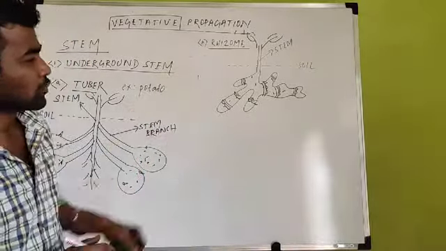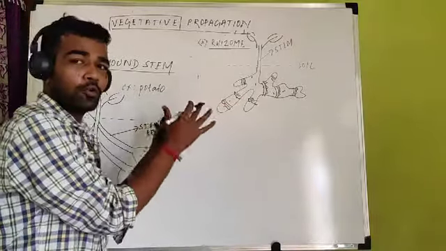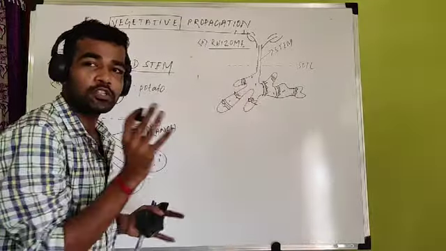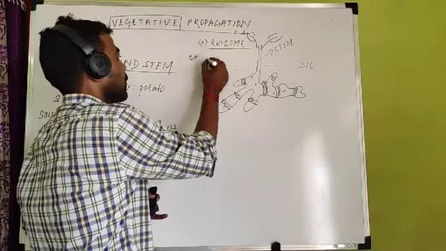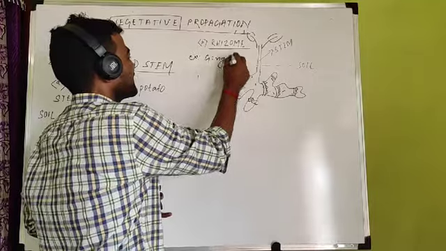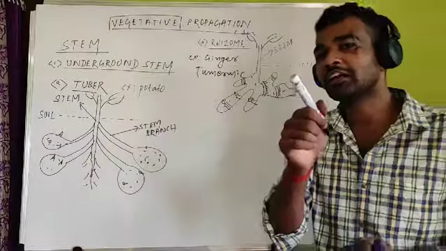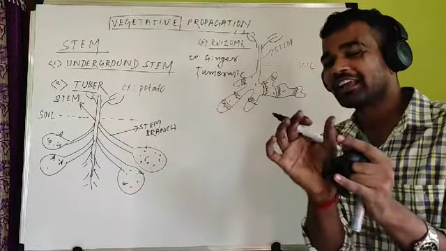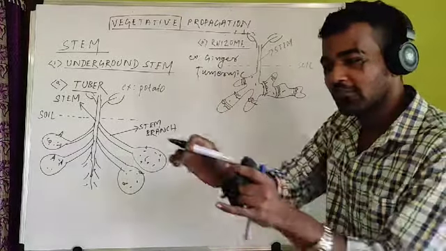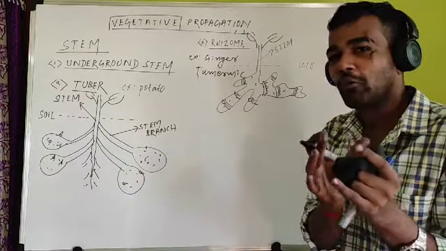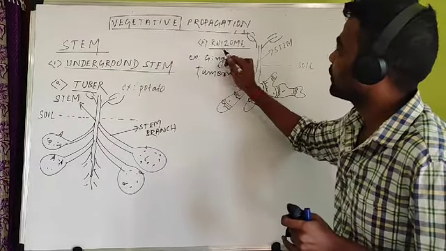And the best example of rhizome, you can see in the diagram. Can you tell me what the example is? Can you imagine? This is the diagram of which substance? Yes, ginger. We use ginger and turmeric in our home. Clear? If you take a piece of ginger and a piece of turmeric, you find them very similar. They are close. Yes or no? Only turmeric is yellow and ginger is brown on the outer surface. So ginger and turmeric are the very best examples of rhizome.